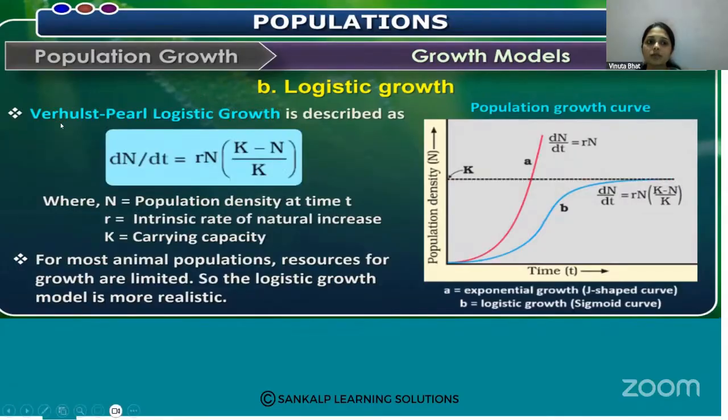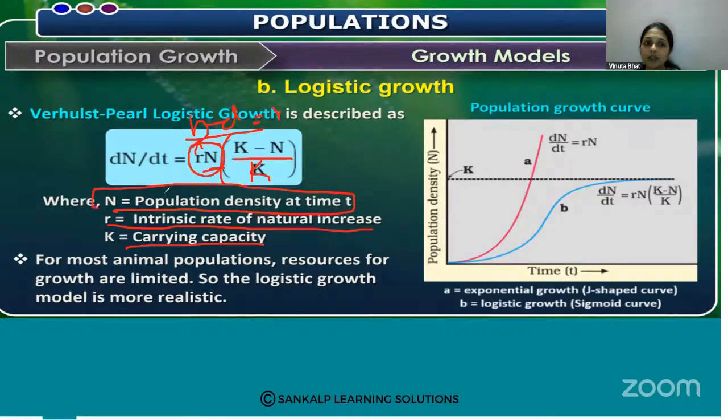So Verhulst-Pearl logistic growth is described as the rate of change of population density, dN by dt, equal to r N into (K minus N) divided by K. Here K is the carrying capacity, r is the intrinsic rate of natural increase, that is b minus d equal to r, and N is the population density at a time.